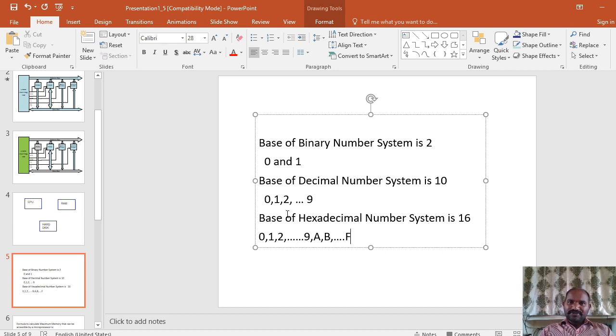Your program is stored in terms of the hexadecimal number system, and this hexadecimal value is called an opcode value. Using the 8085 microprocessor kit, you would have executed your program by entering the opcodes into the memory, and you would have used the execute command to execute your program. So at that time, what will happen? It is taking the opcode.